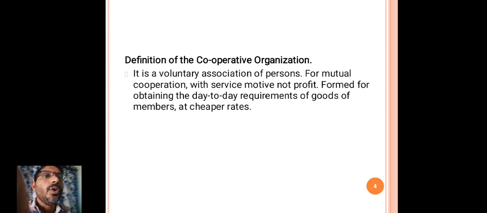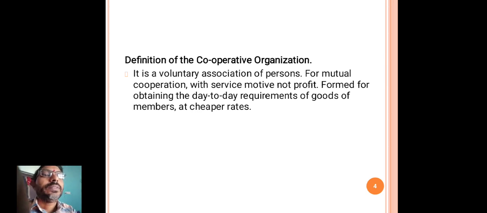For mutual cooperation. In the term cooperative organization, there is a term cooperative. The meaning of cooperative is nothing but mutual cooperation between the members. And this is not a profit motive organization.